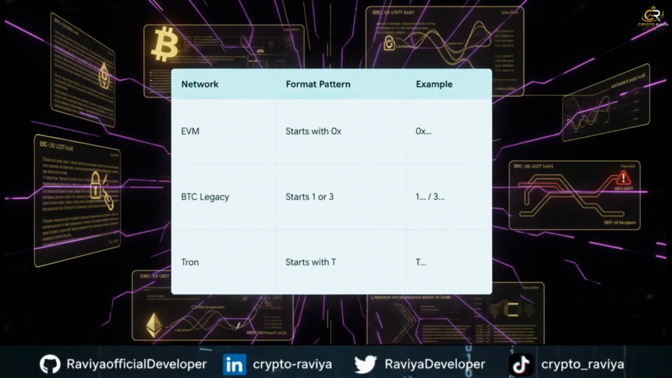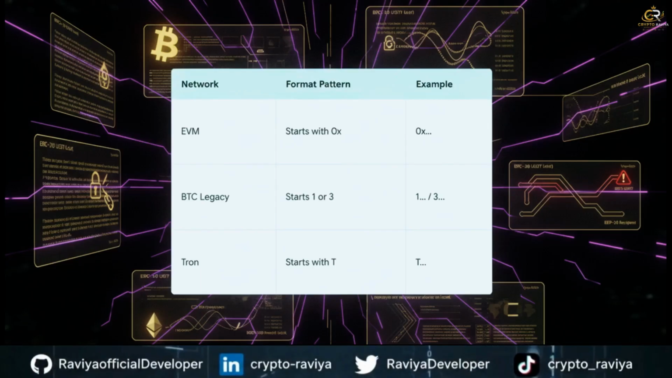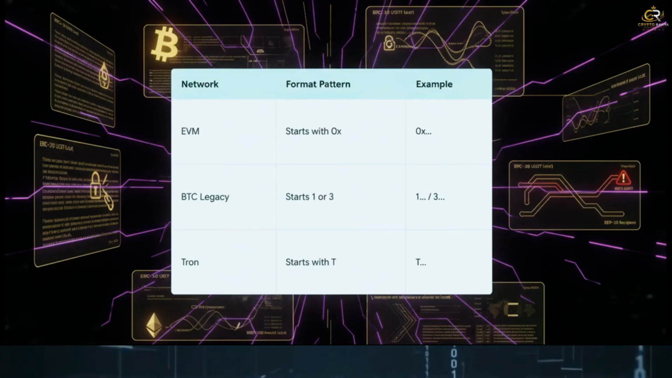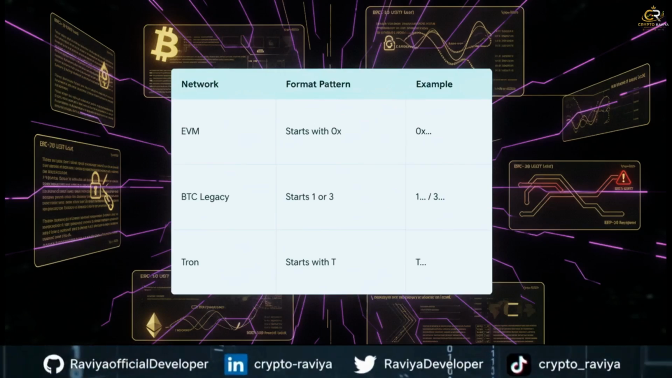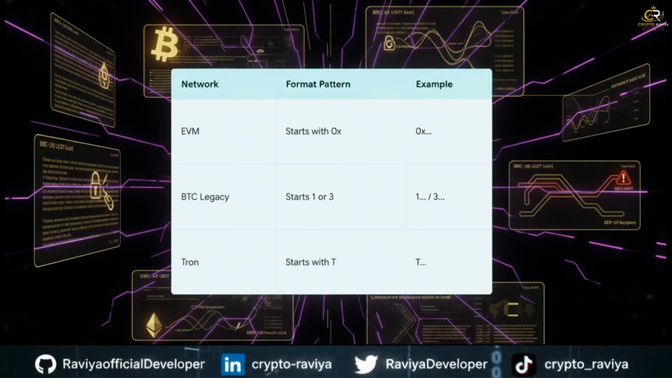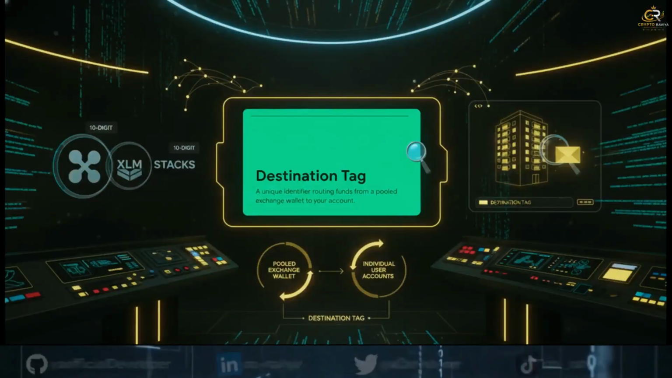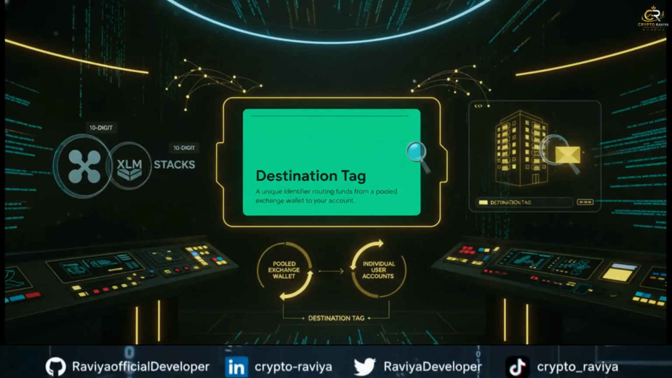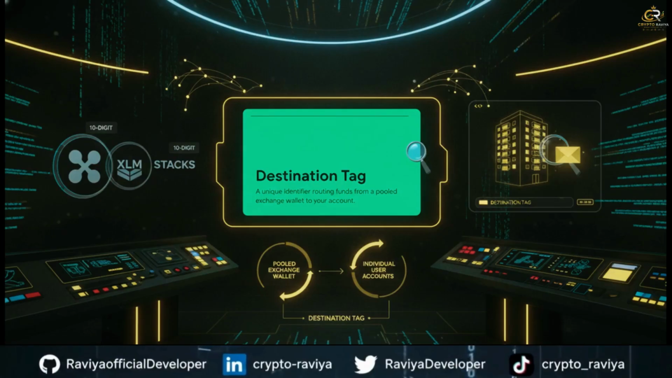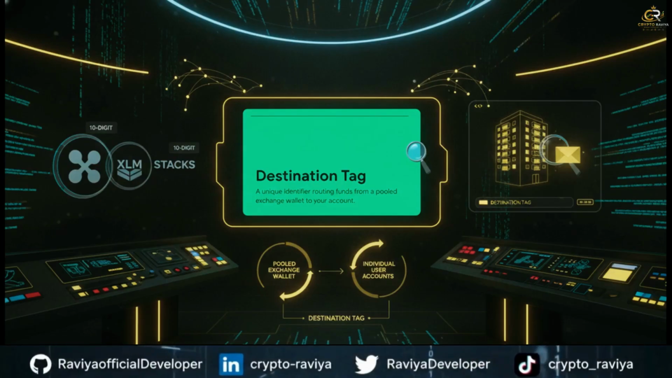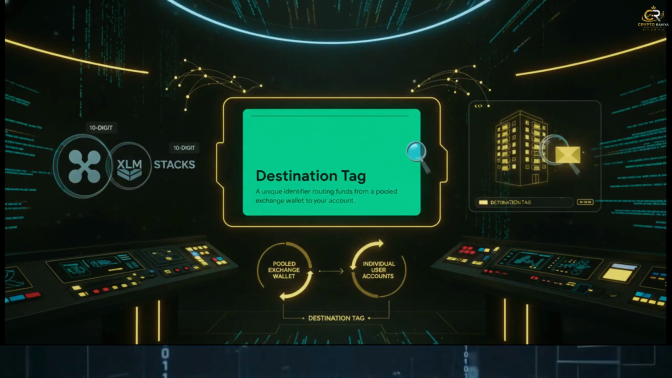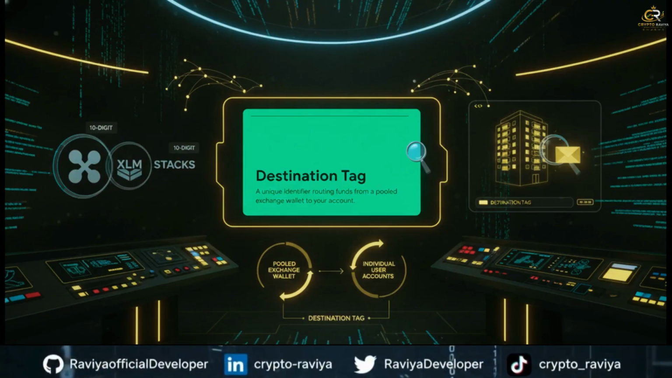Notice how different chains have distinct cryptographic signatures. Legacy Bitcoin starts with a 1 or a 3, Tron starts with a T. Identifying these patterns is absolutely your first line of defense. And what about memos? Well, if you're depositing assets like XRP, XLM, or Stacks to a centralized exchange like Kraken, omitting a destination tag means your deposit might become completely irretrievable.